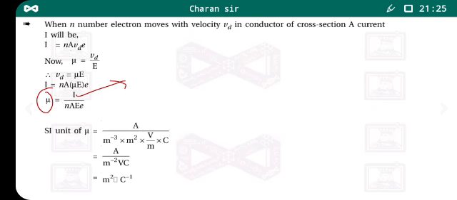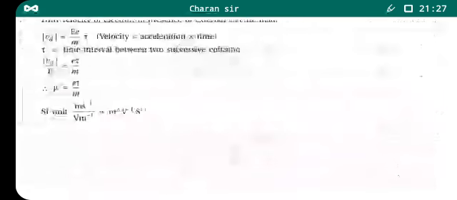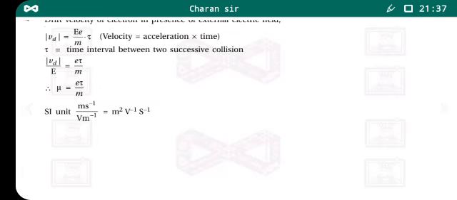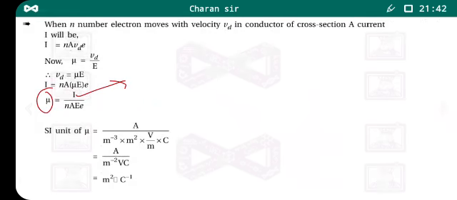In the first part we defined mobility: what is mobility, the dimensional formula, the SI unit in the MKS system and the unit in the CGS system. Then we have the mobility equations in terms of drift velocity or relaxation time, and in the third part the equation of mobility in terms of electric current.